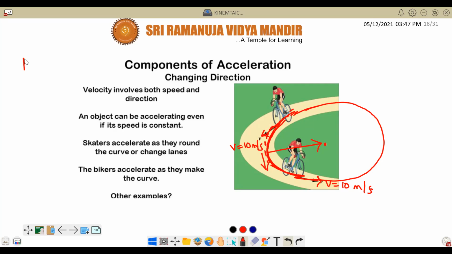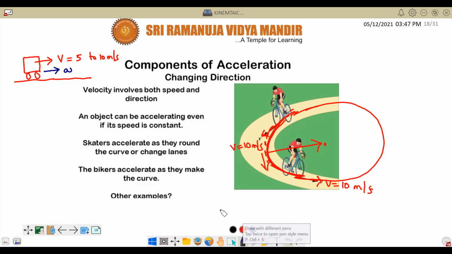Normally, when you are going on a straight line motion, that means rectilinear motion, suppose a car is going on a road to the right side, its velocity is right side. And suppose its speed is increasing from 5 to 10 meters per second, what is the direction of acceleration? Right side, in the same direction of motion of the body.